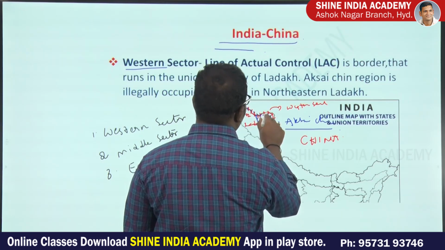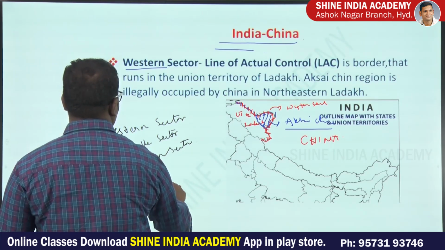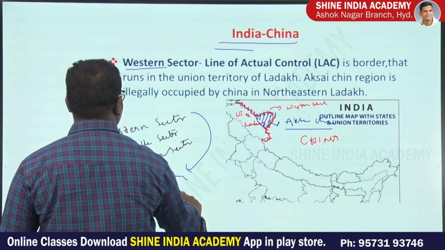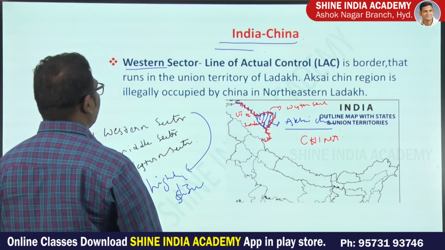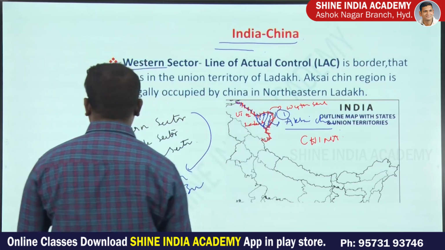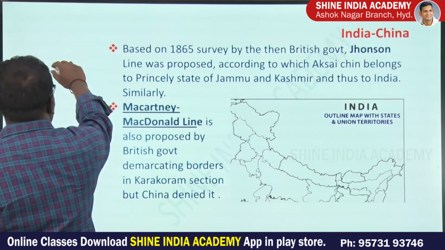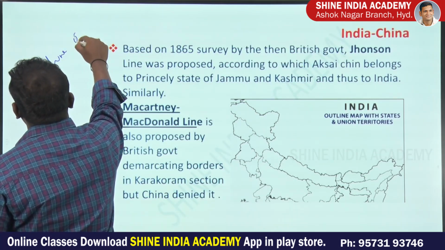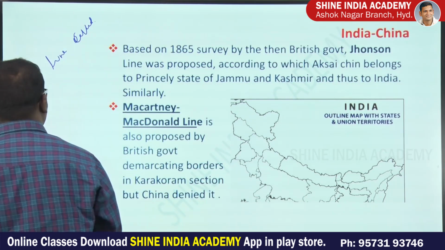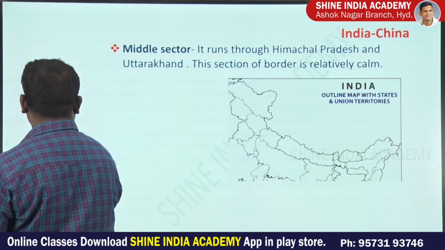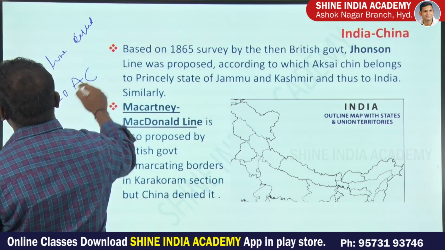This border between India and China in the western sector is highly disputed. This western sector border runs along the Ladakh Union Territory. This is one aspect. In the western sector, it is bordered by a line we generally refer to as the line of actual control.